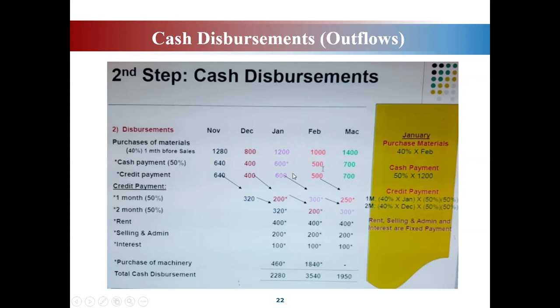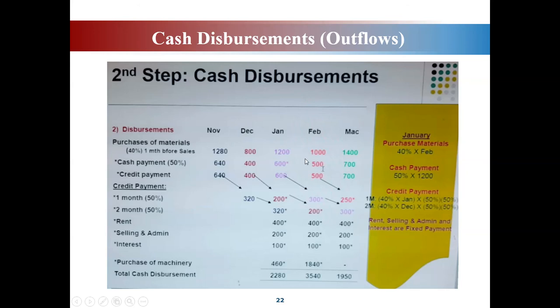Credit ni. So credit ni, from this total credit, 50% paid 1 month after, and another 50% 2 months after. So for this amount credit payment in January ni, 50% is 300 kan? 300 bayar pada February, balance lagi 300 you bayar in March. Boleh?